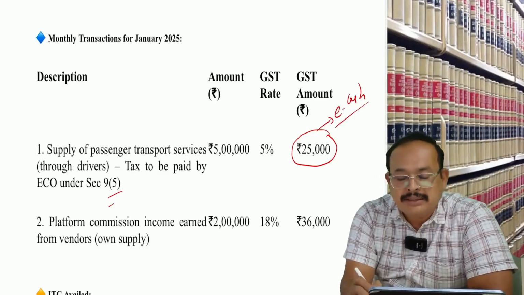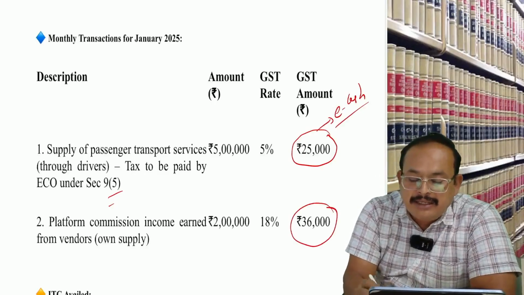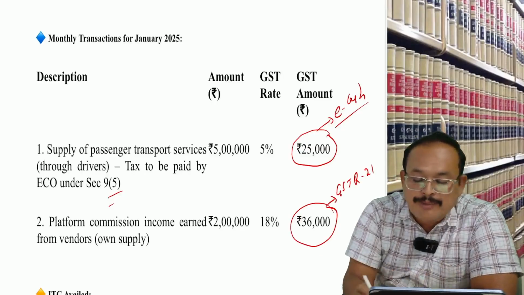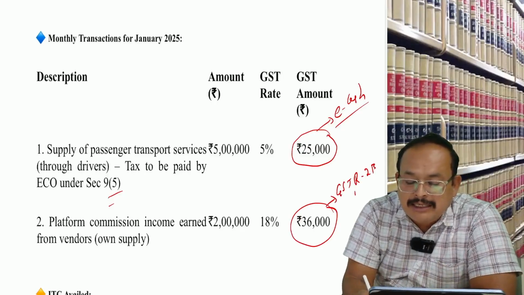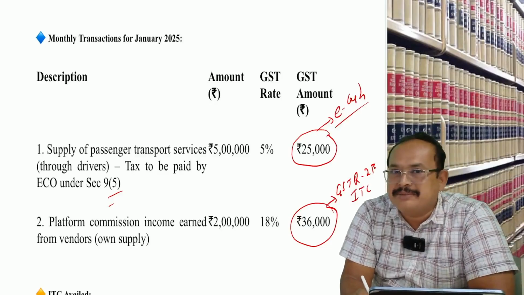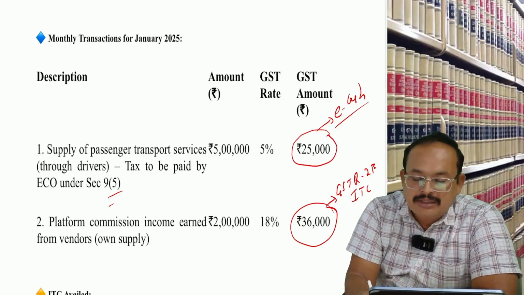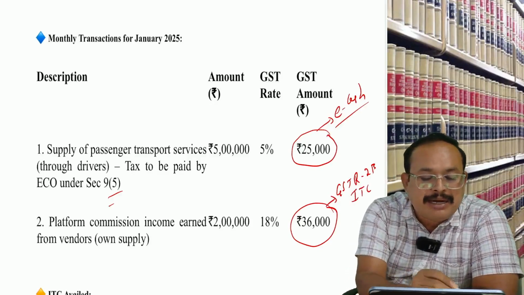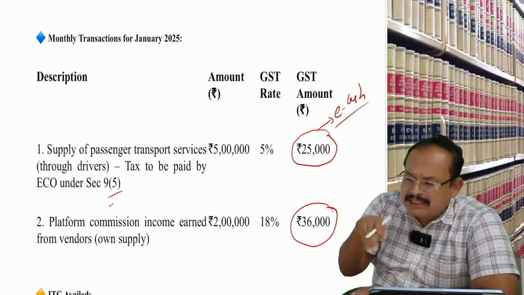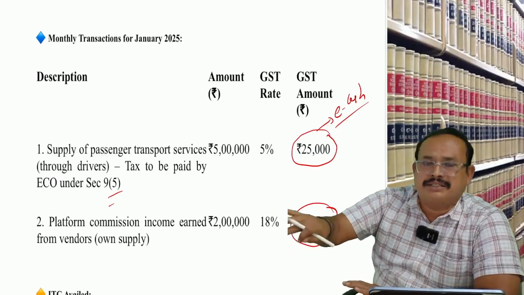Is that clear? The other can be paid through ITC, after ITC is the meaning of it. This one is not through ITC; it can be paid only by cash, the electronic cash ledger. The other can be paid through the electronic credit ledger as well as the electronic cash ledger.